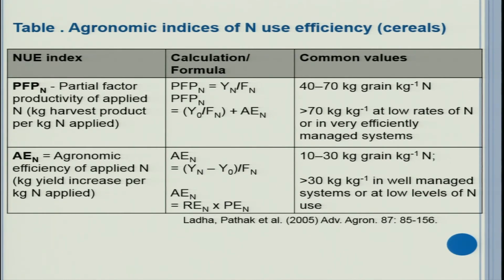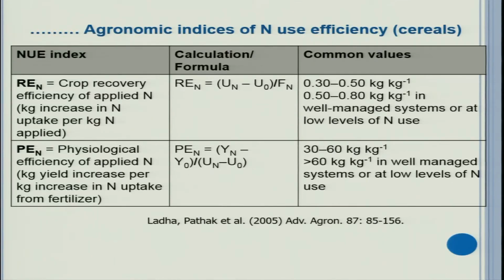Usual or common values of agronomic efficiency are 10 to 30 kilogram grain per kg nitrogen. The meaning is that 1 kg nitrogen can give you 10 to 30 kilograms of grain in case of cereal crops like wheat, rice or maize. Then it can be more than 30 kilogram also when rates of application are low or the system of management, cultural and agronomic practices, are quite efficient and you get more yield from each unit of nitrogen applied.